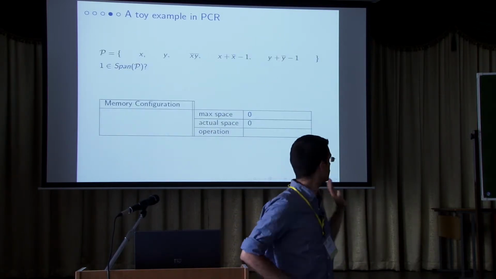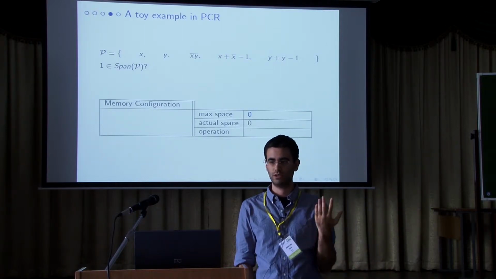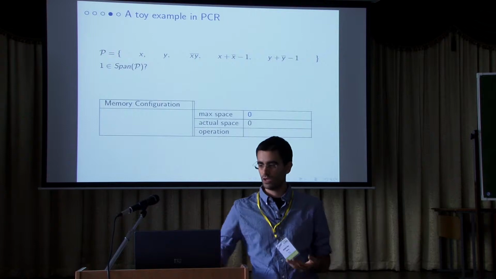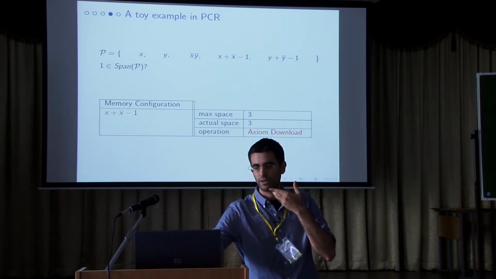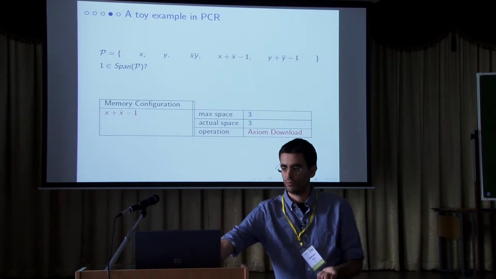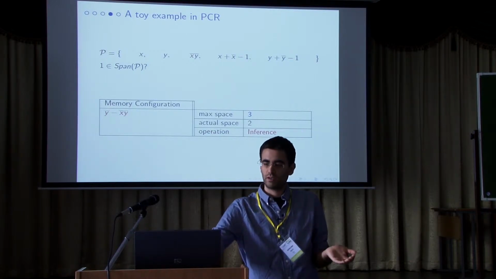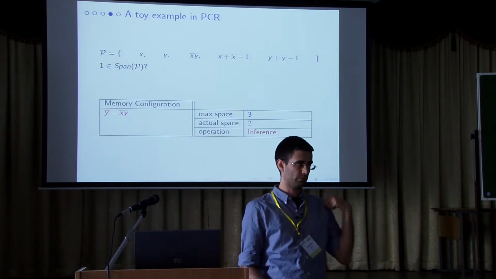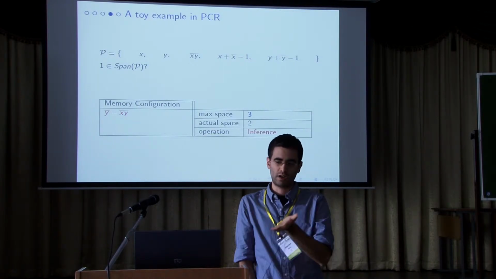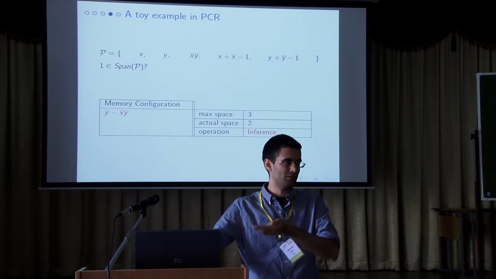We have this set of polynomials that is quite easy, and we ask ourselves if one is in the ideal generated or not. So at the beginning, the memory configuration is empty. We can add some initial polynomial to the memory configuration. We can add some other initial polynomial to the memory configuration. And then in one step, we can derive everything we want in the ideal generated by those two polynomials. We choose to derive this one. And well, you have to believe that it is in this ideal.